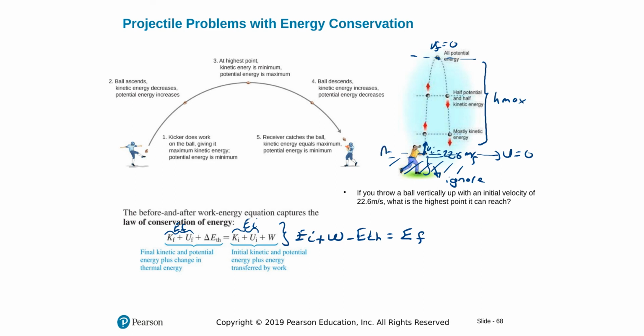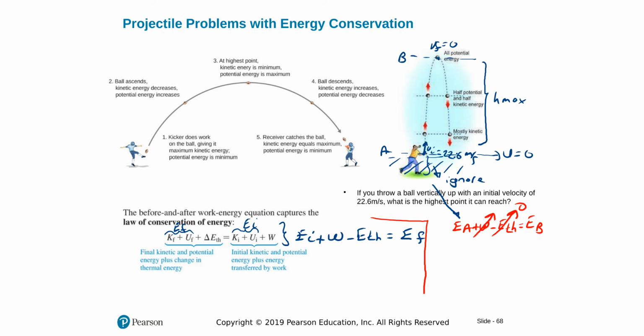I'm going to call this point A again, this point B, and let me choose another color here so we'll be separate. Energy at A plus any work done minus any thermal energy equals energy at B. We are ignoring air friction generally, although it's not mentioned.